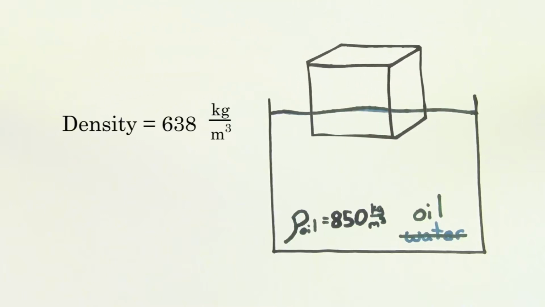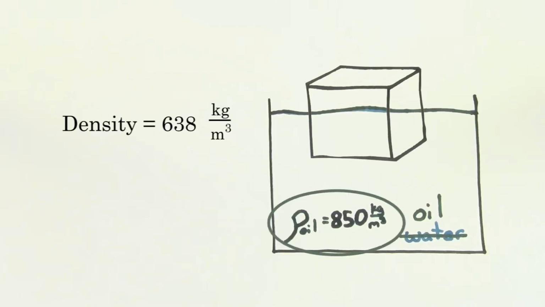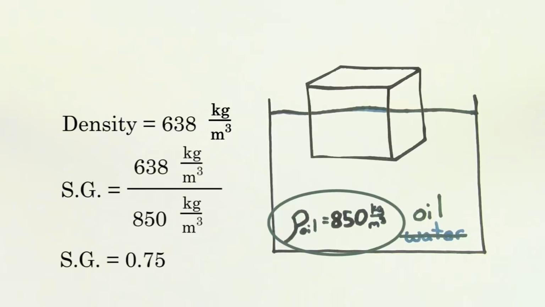you could still find the percent of the wood that's submerged underneath the oil. Just use the density of oil instead of the density of water in the specific gravity formula. If we do that, we'll find that the wood does float in this oil, with 75% of the wood's volume submerged beneath the surface of the oil.